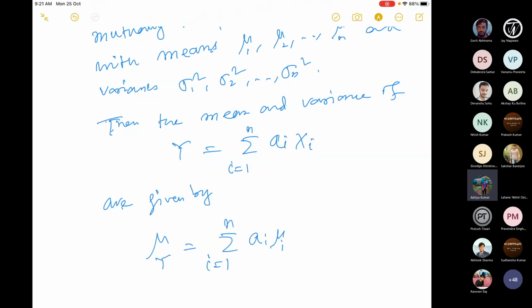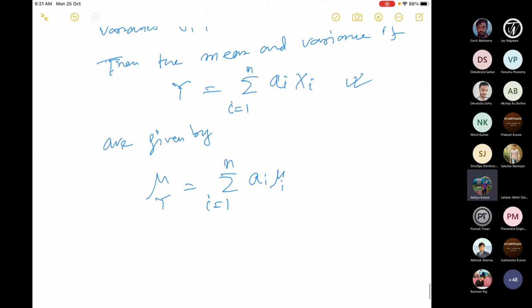You just use the definition of expectation of y, expand it, and use the property of expectation. That's it. And sigma y square will be the sum over i equal to 1 to n of ai square sigma i square. So this is a general formula for the mean and variance of any linear combination.